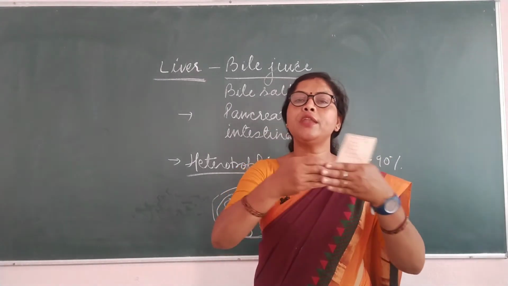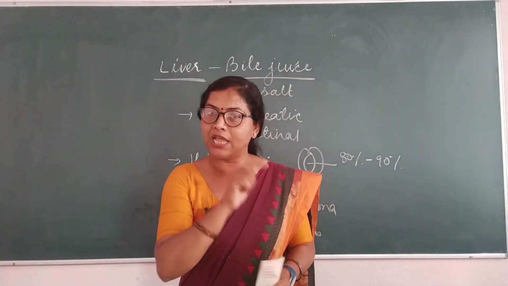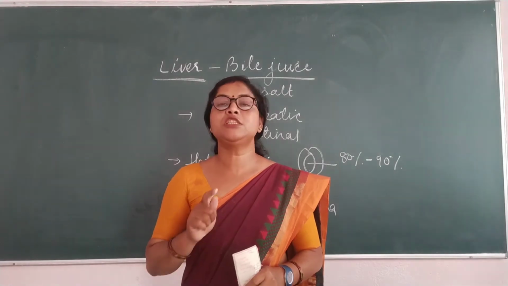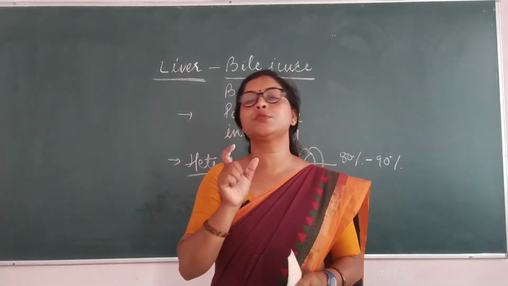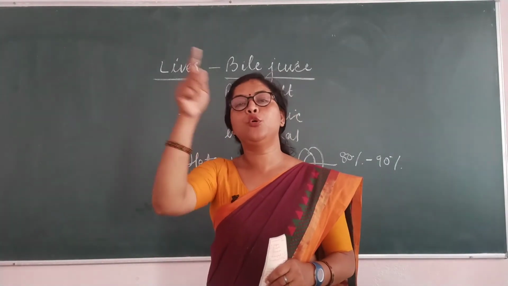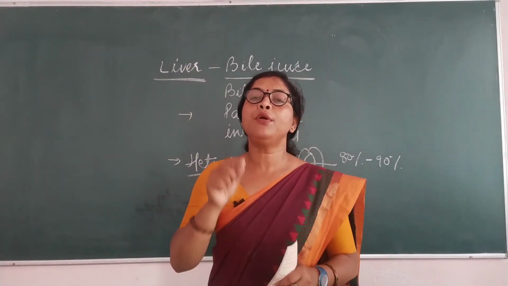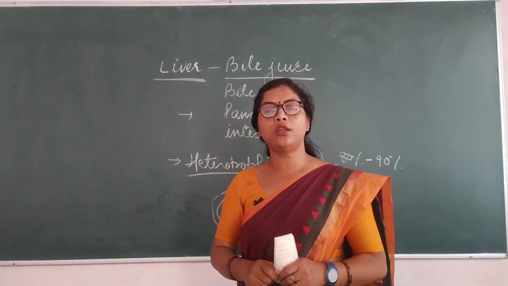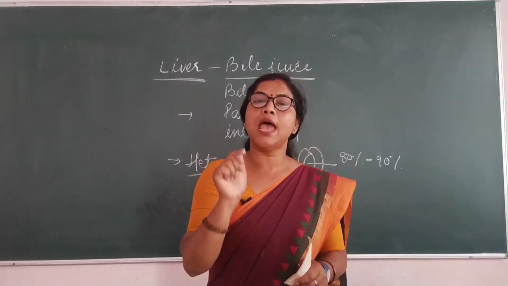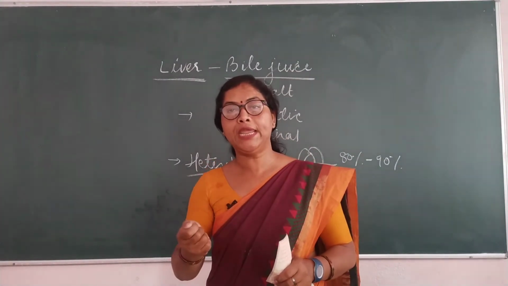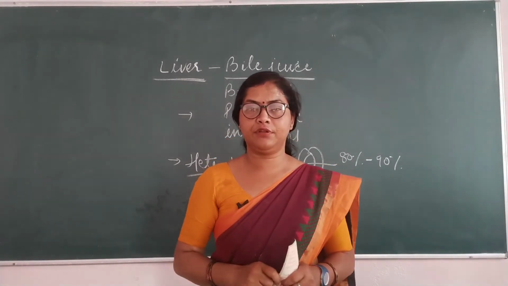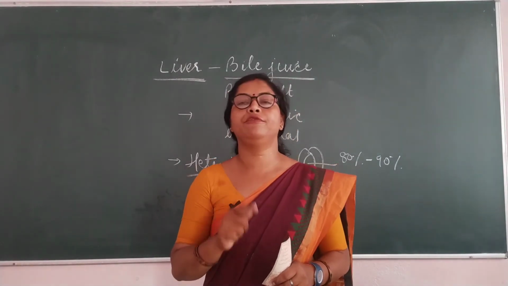So sugar and amino acids are absorbed by villi, which are present in the ileum region of the small intestine, and they go through the blood vessels and assimilation is done. But what happens with the fatty acid and glycerol? They are absorbed or taken by lymph. Don't forget.